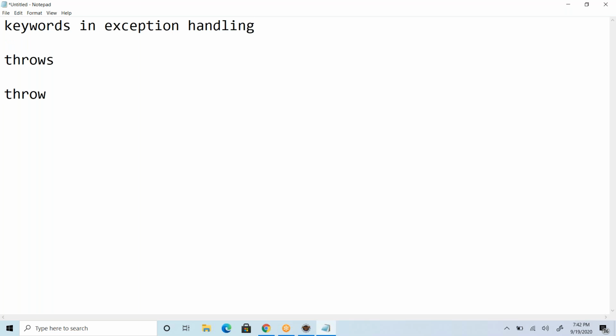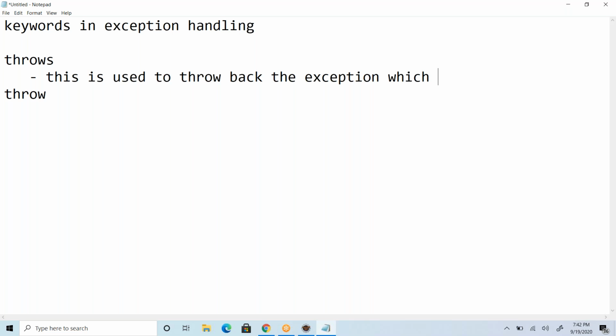One is used to throw back the exception to its caller, whereas the other one is to create or bounce the exception. So this is throws. This is used to throw back the exception which is already created, which is already raised basically, already bounced or raised, you can say.